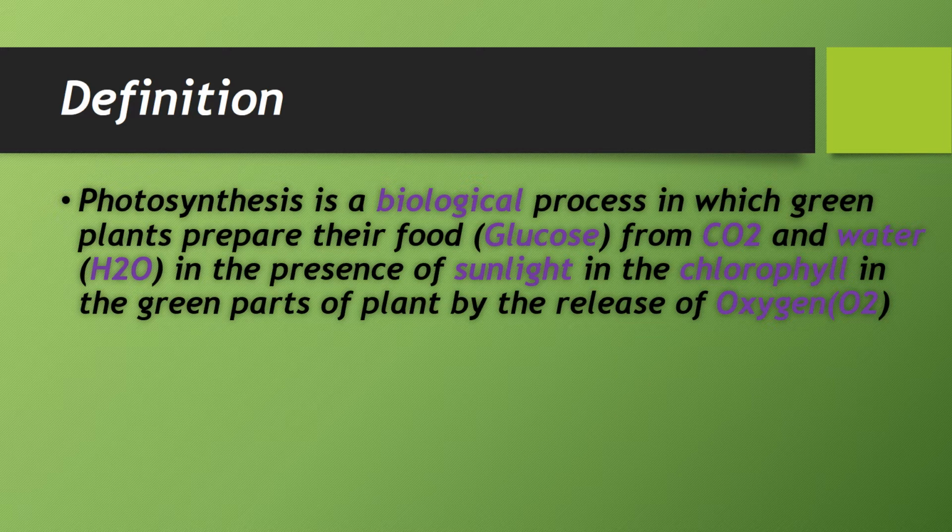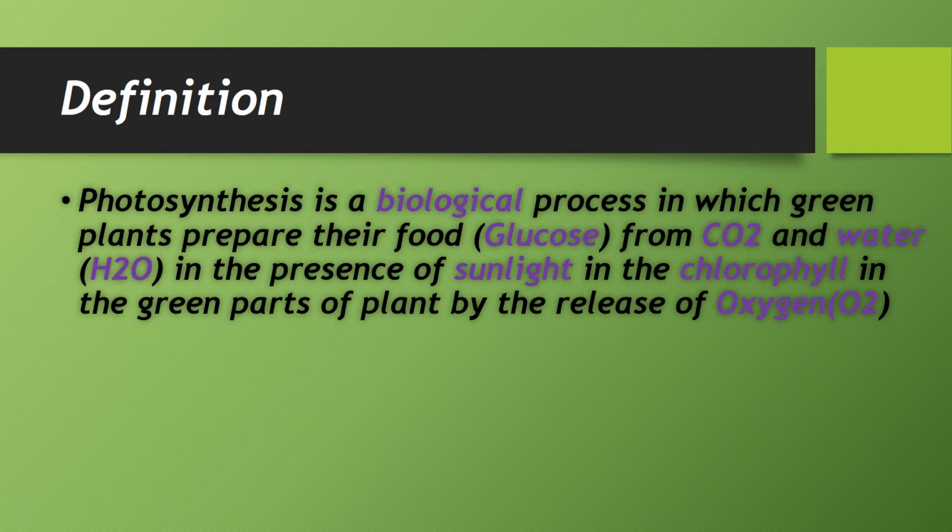green plants prepare their food, meaning glucose, from carbon dioxide and water in the presence of sunlight, in the chlorophyll, in the green parts of the plants, with the release of oxygen. All these terminologies will be explained in further slides.